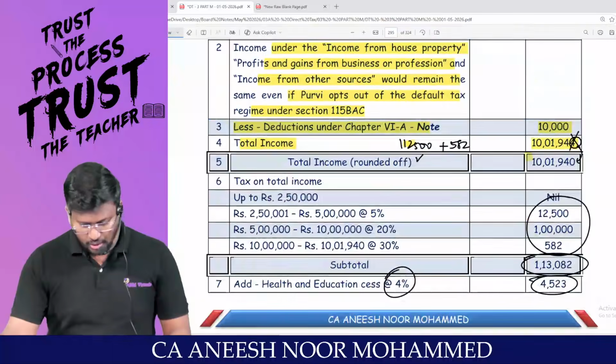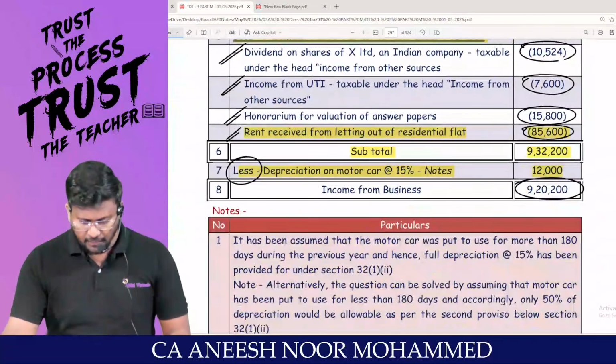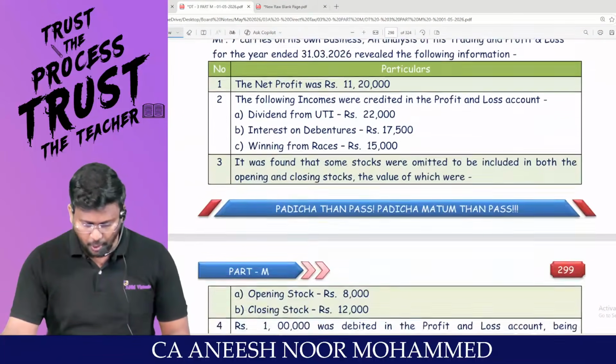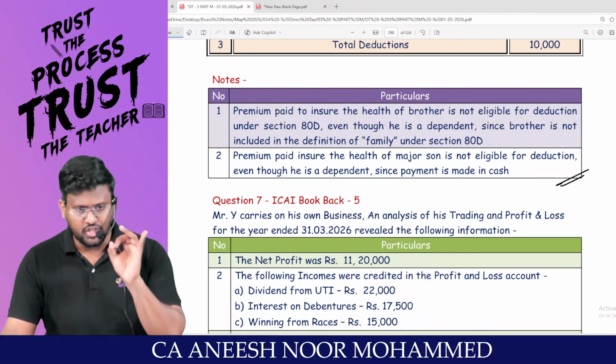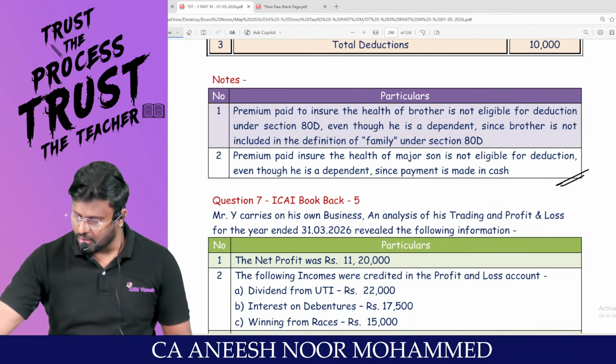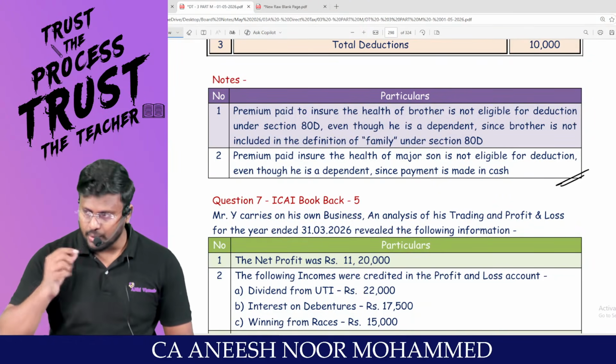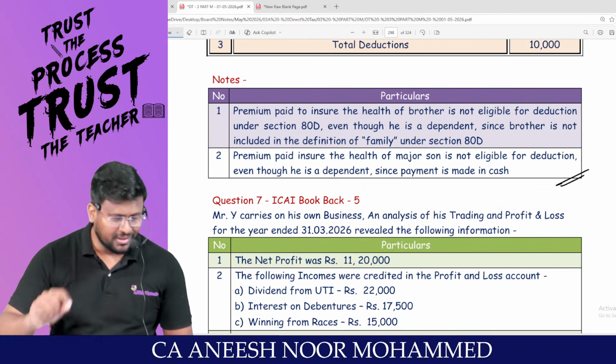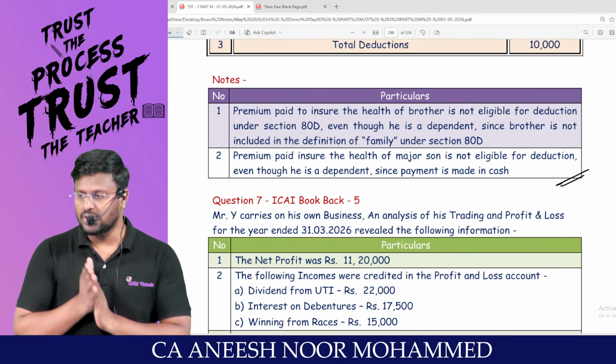In the coming slot, we'll be solving the next 3 from the pocket, which are question number 7, question number 8, and question number 9. I believe that everyone will take your pen, paper, pencil, and you will be solving this and come back to me. Sir, I am with you, sir, from my heart.